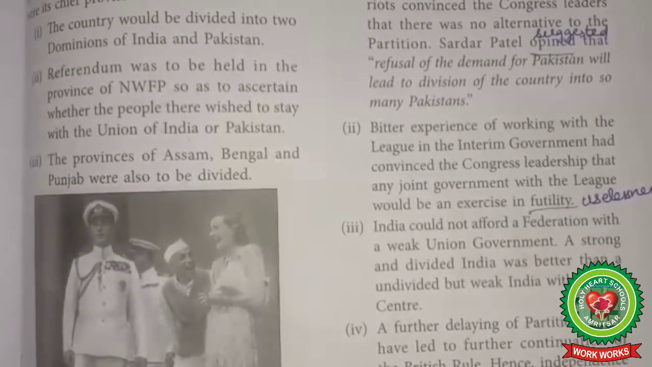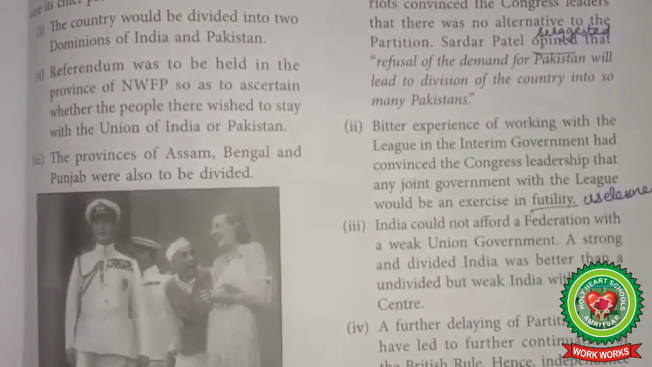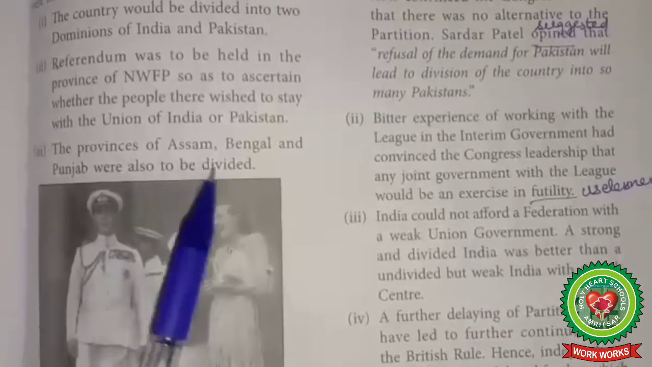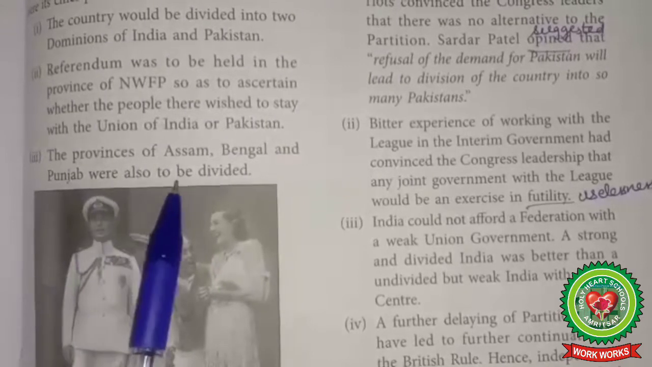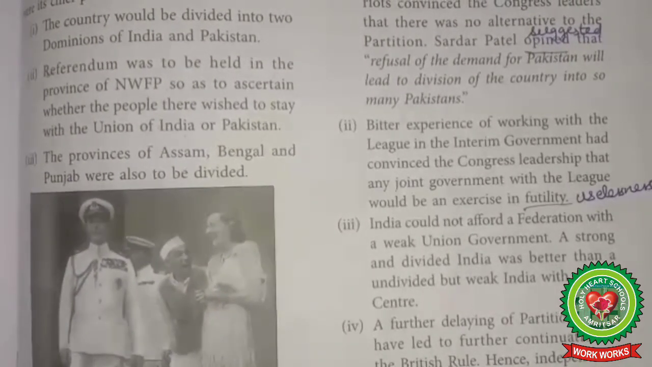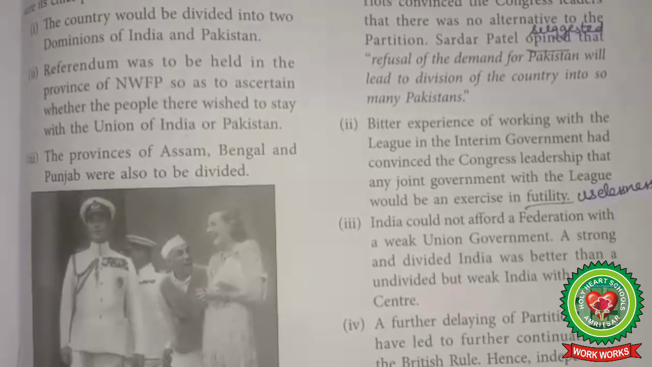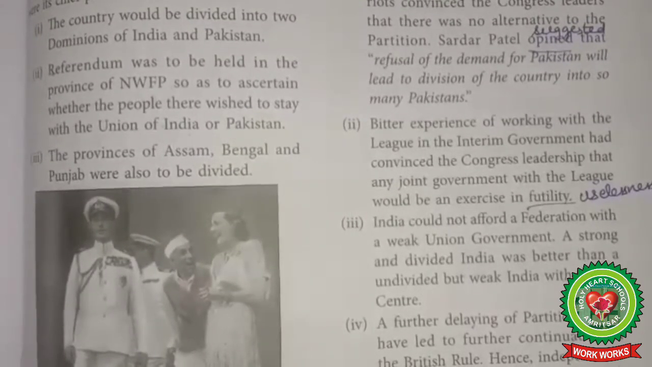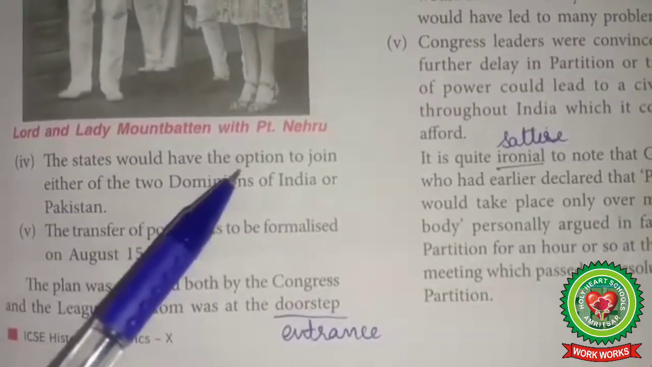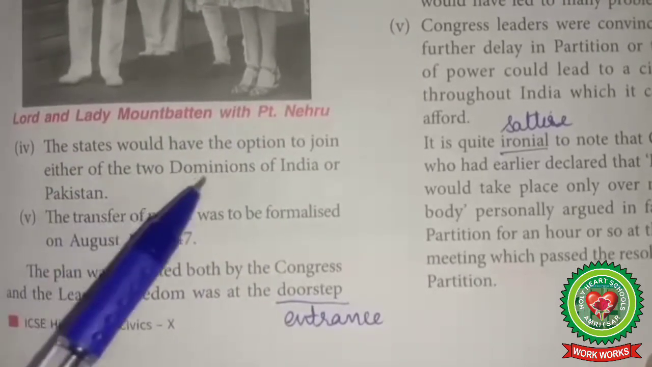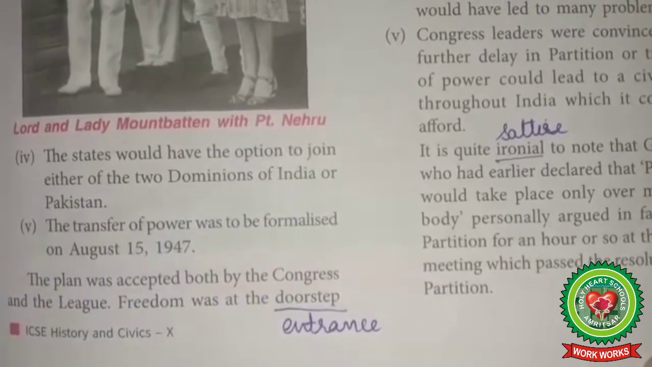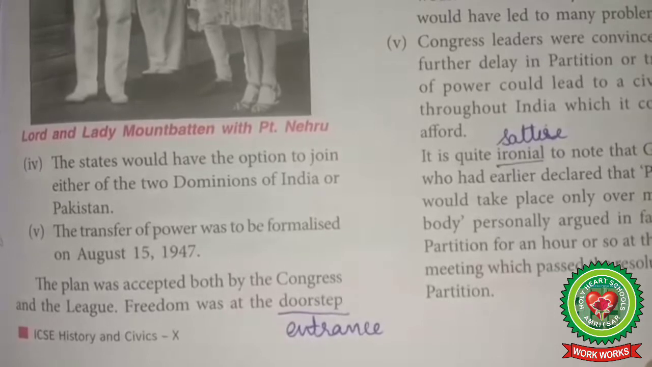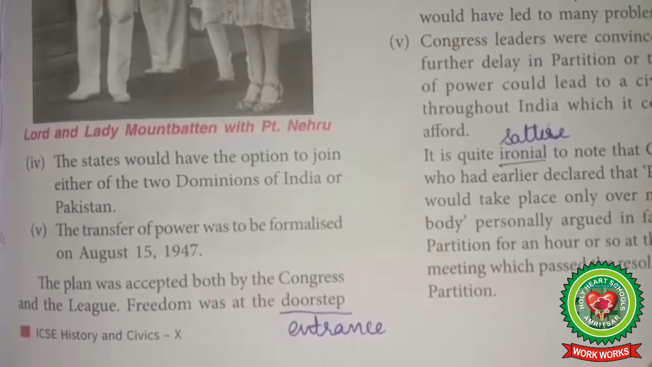It was for the two dominions to decide what relations they would have with the British Commonwealth and with each other. The provinces of Assam, Bengal and Punjab were also to be divided. The partition of Assam, Bengal and Punjab was proposed provided that the legislative assemblies of these provinces decided in favor of partition. The states would have the option to join either of the two dominions of India or Pakistan. The plan provided for the creation of a boundary commission to settle the boundaries of the two dominions in case partition was decided upon.